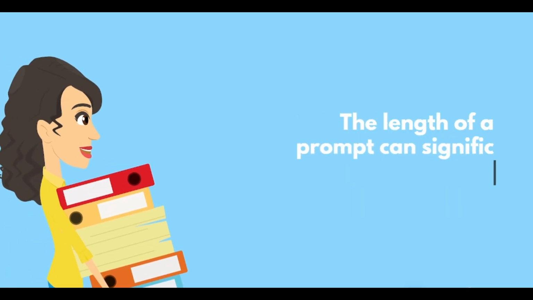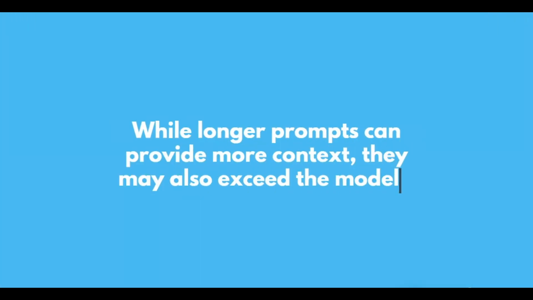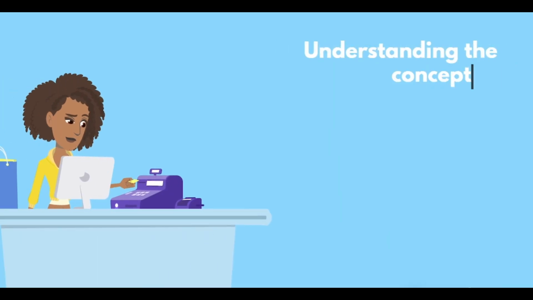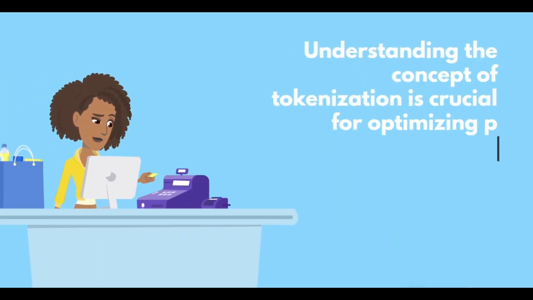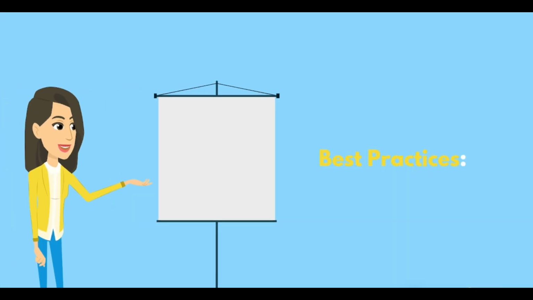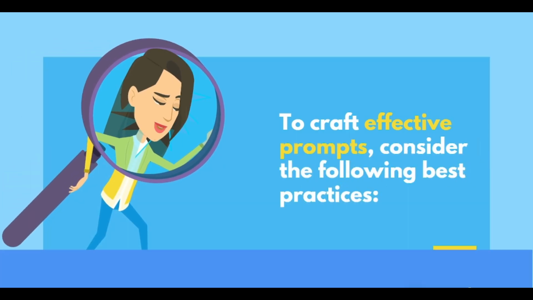The length of a prompt can significantly impact its effectiveness. While longer prompts can provide more context, they may also exceed the model's capacity, leading to suboptimal results. Understanding the concept of tokenization is crucial for optimizing prompt length and ensuring that the LLM can process the information effectively.